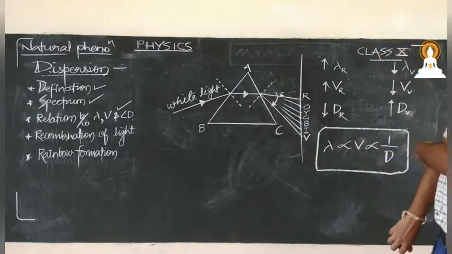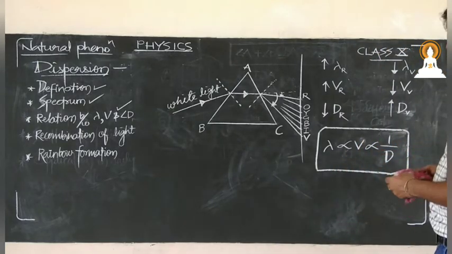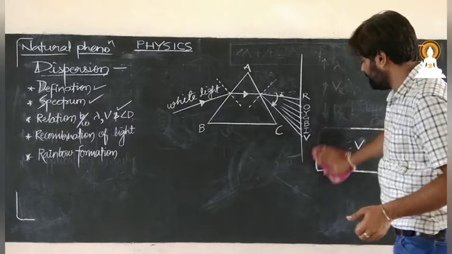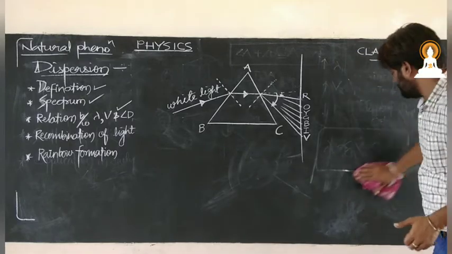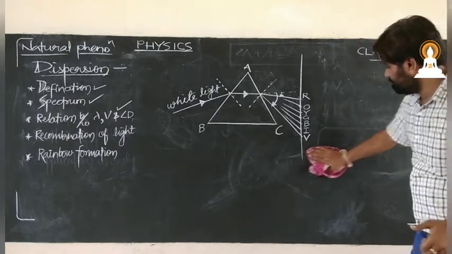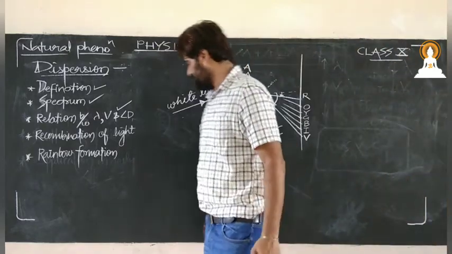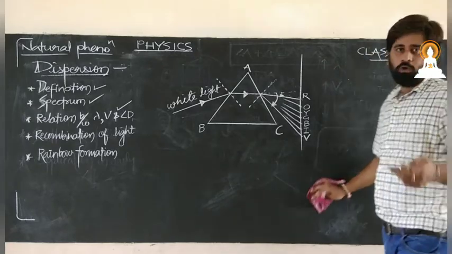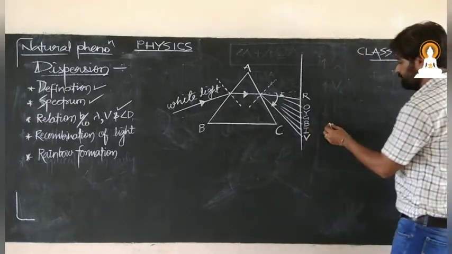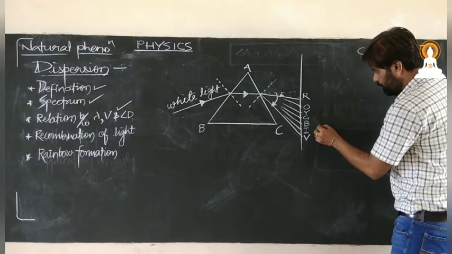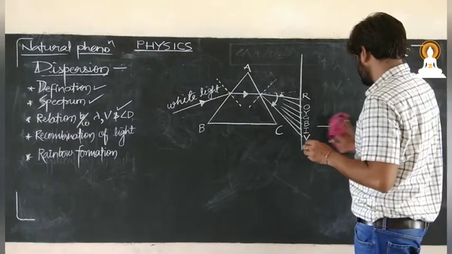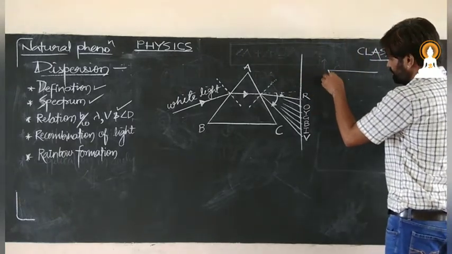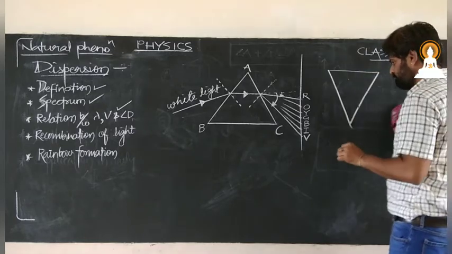Now let us move towards recombination of light. When Sir Newton experimented with this, he got the seven colors. Many a time, when we work on something, we suddenly get something unexpected. So Sir Isaac Newton also got something which he did not expect. So what he did after that is he thought of this.